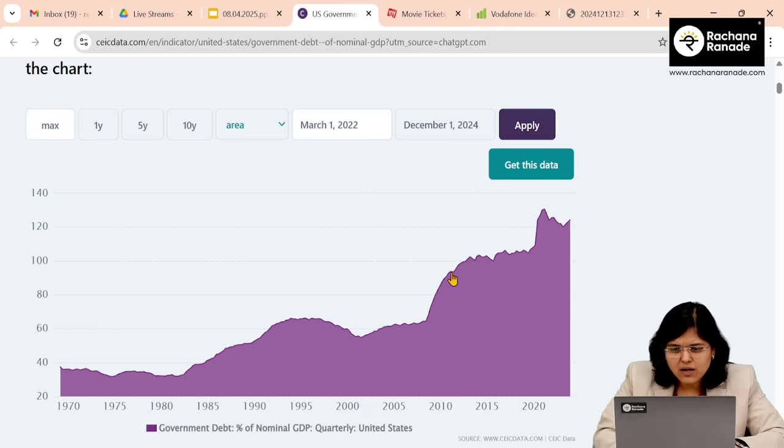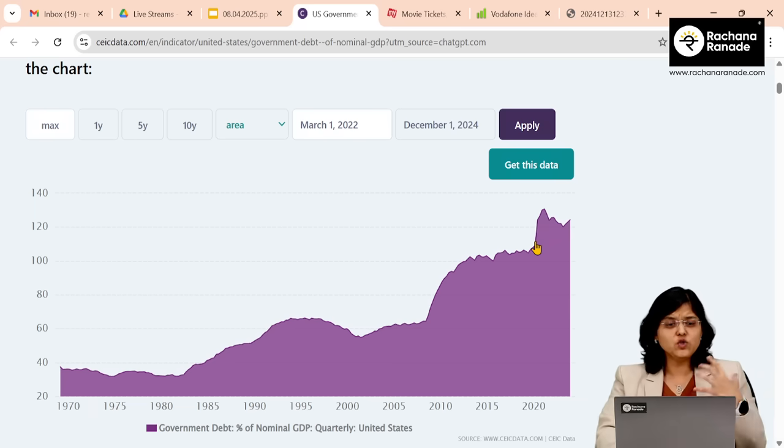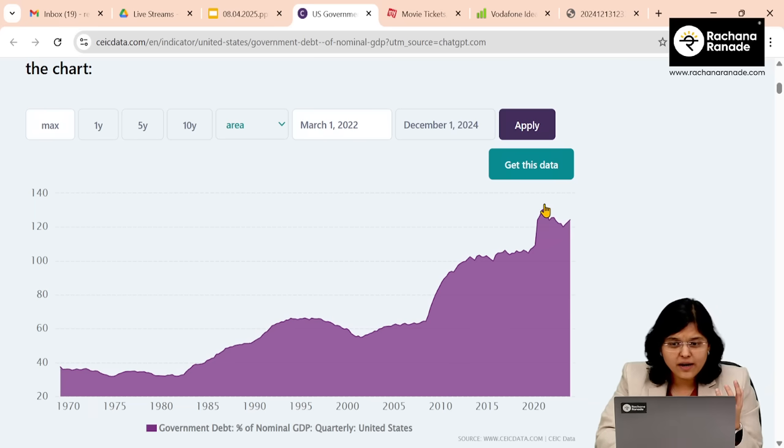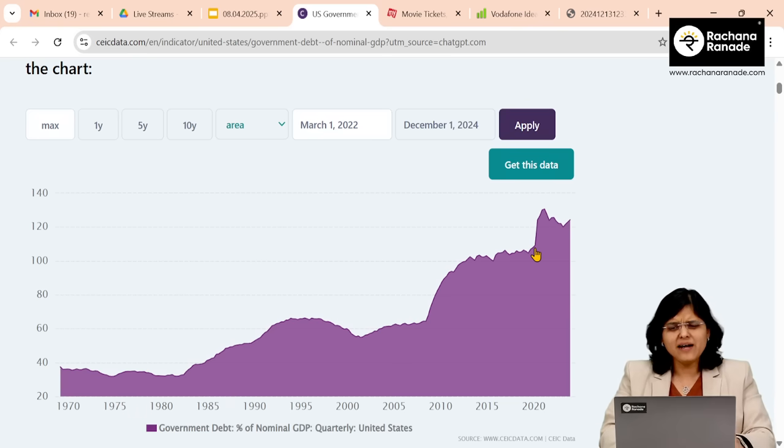Can you see a similar or a sharper increase? Yes. And when is this? This is back in 2020. So you can understand that it was at this point in time when it went way beyond 120% debt to GDP. But that is what they have been doing. The US has been following this since 2008.